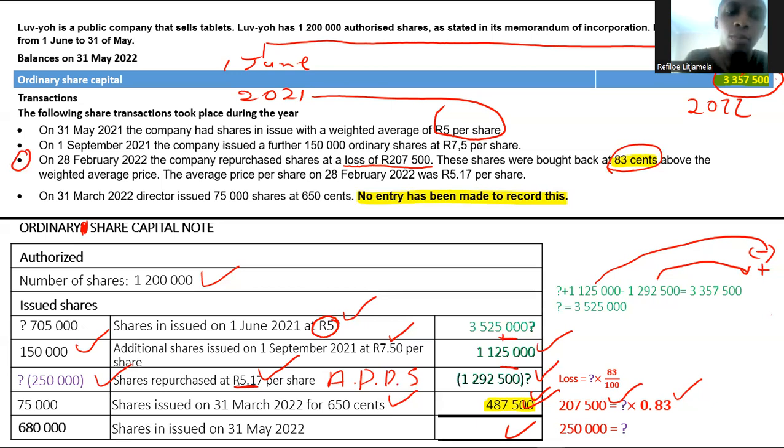For your share capital, when you take this 3,525,000 plus 1,125,000 minus 1,292,500 plus this 487,500, it will now give you the correct value of your ordinary share capital at the end of the year, which is 3,845,000. Okay, this will be level 5, level 6 type of question, and these are questions that I really like.